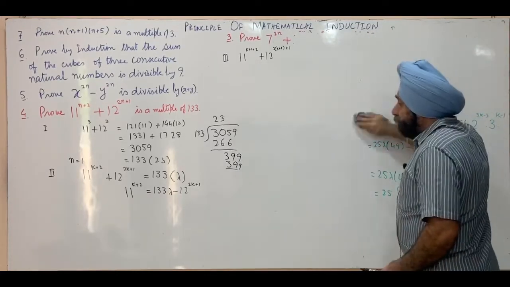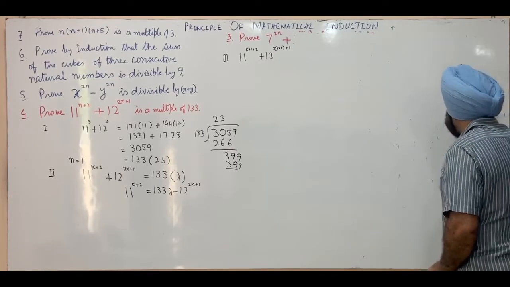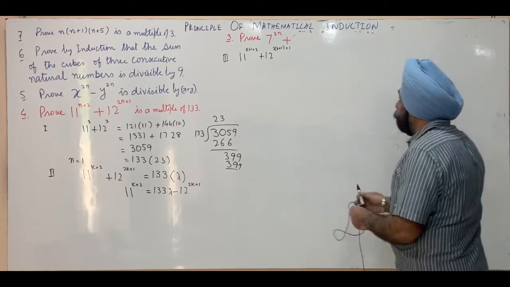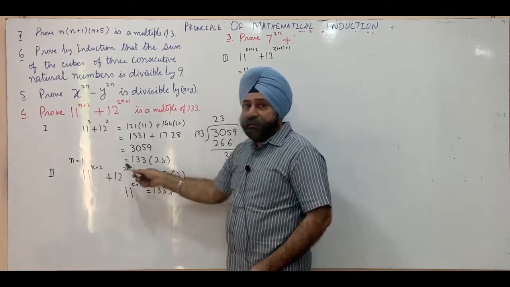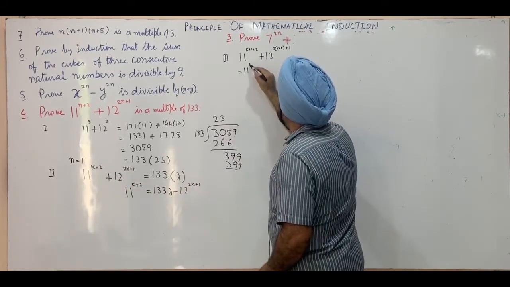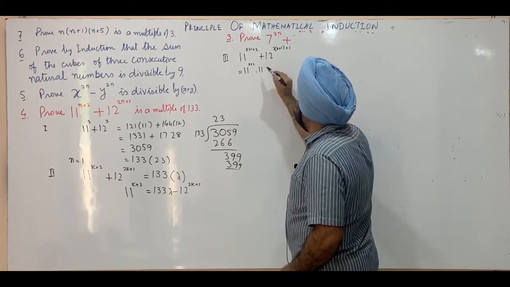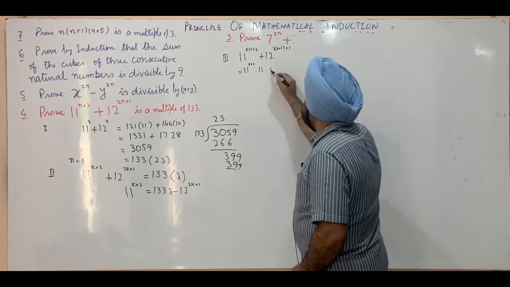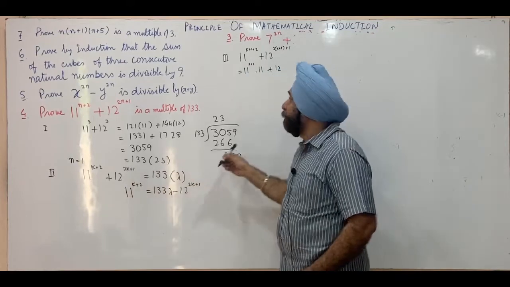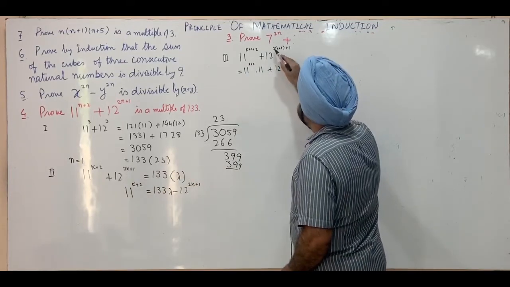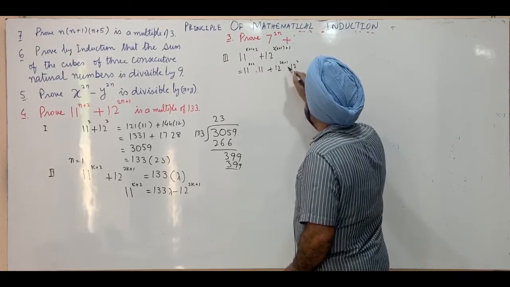So again we'll use the result assumed in the second step to prove this. This is 11 raised per k plus 2. So we write k plus 2, we don't write k plus 3, we write k plus 2 into 11 raised per 1. Similarly, in the second step we have 12 raised per 2k plus 1. So we write this as 2k plus 2 plus 1, we write 2k plus 1 into 12 raised per 2.